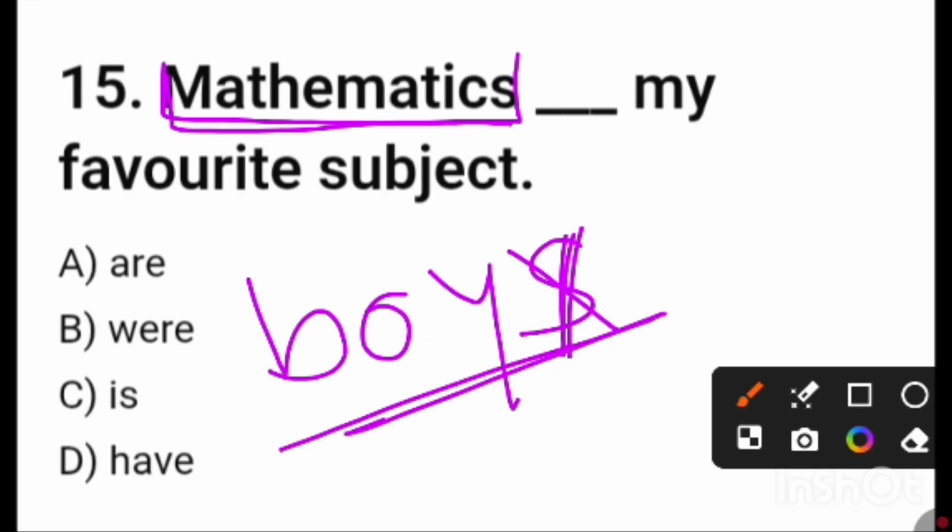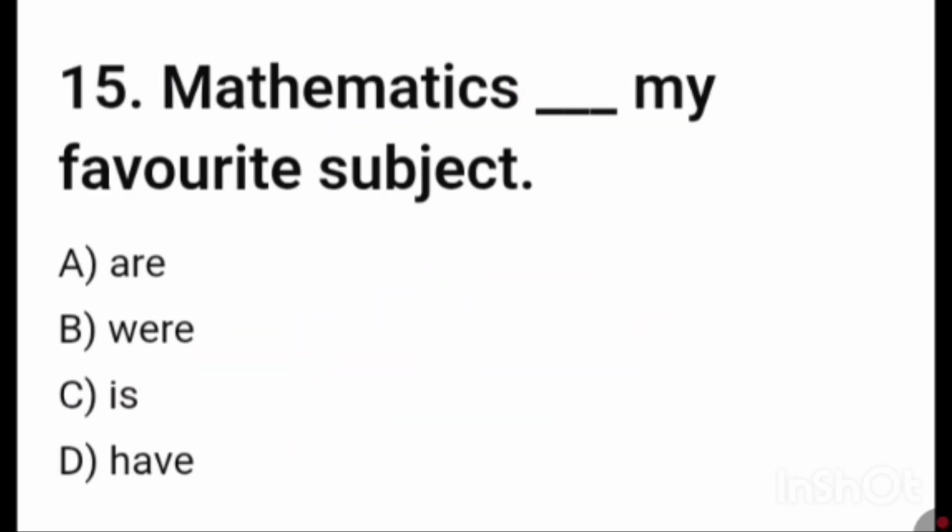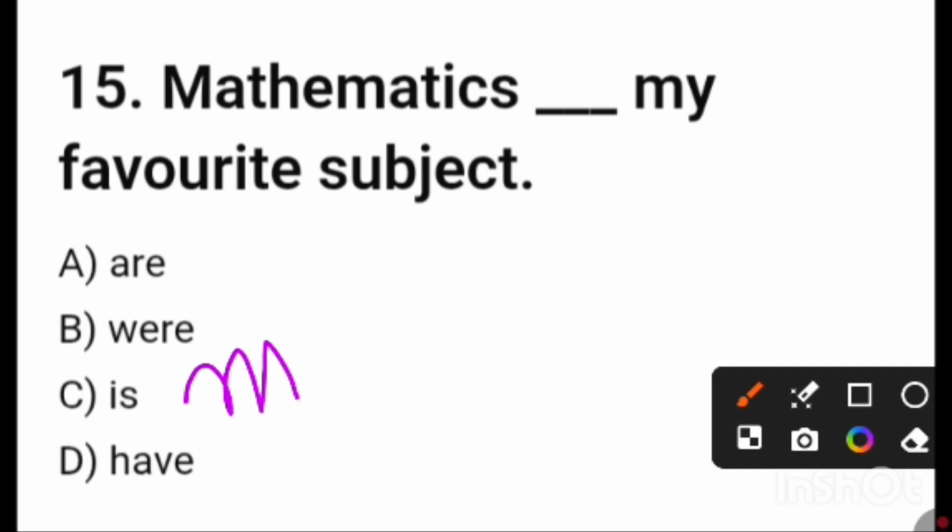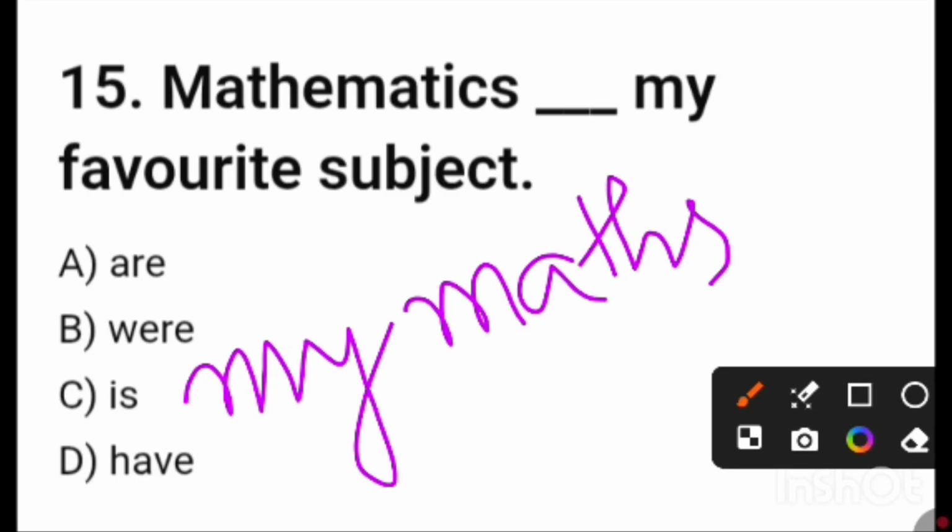At the end of this word you can see there is S, but it is not plural. So mathematics, it is singular, that is why the answer will be is. Friends, I'm just giving you one piece of information. If it is written my mathematics, friends, then it is plural.